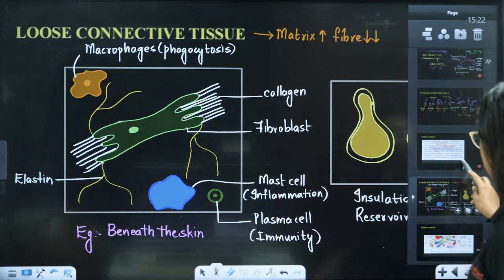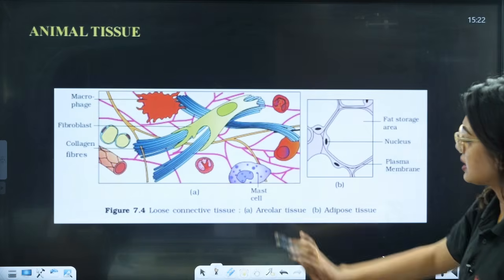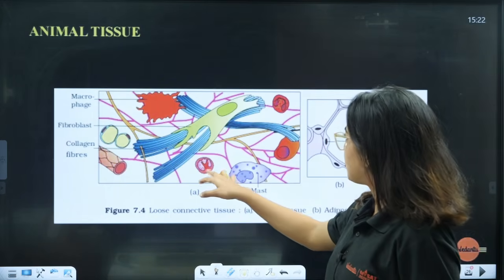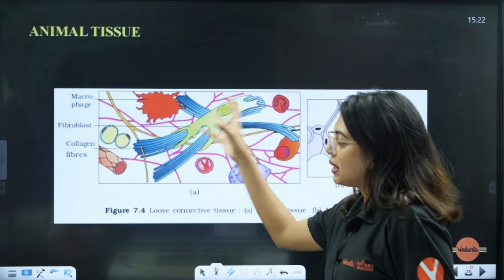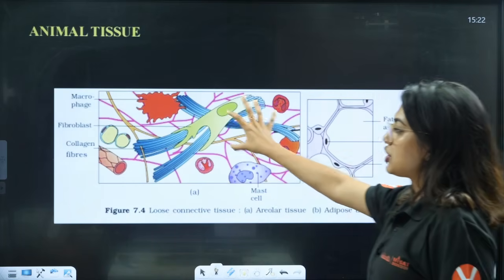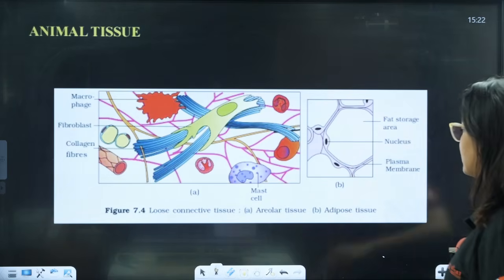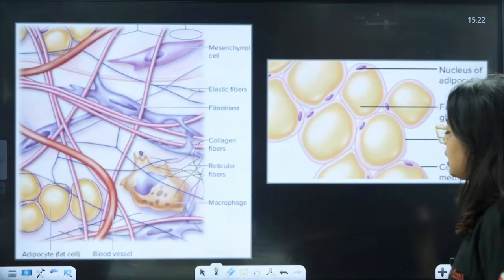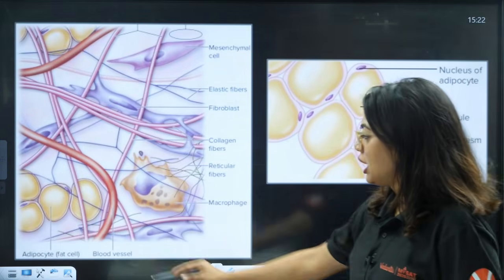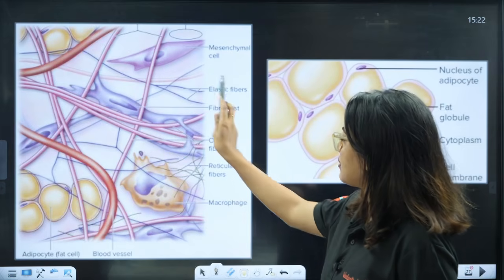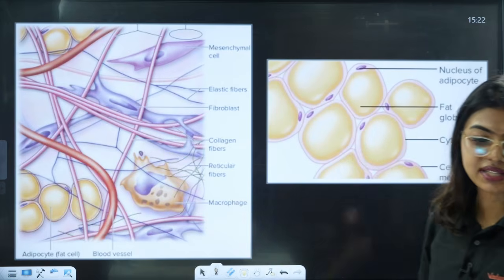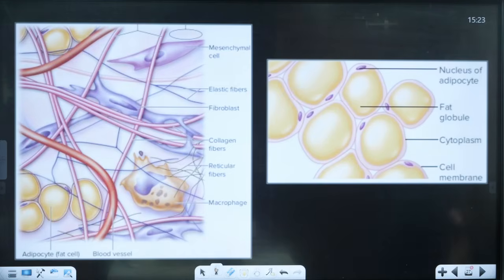Now I'll show you NCERT as well quickly. This is how in NCERT it is given. Can you see? Many cells are there. See, WBC cells are there, neutrophils are there, many cells are there. Okay. So here I have just drawn whatever I have taught you, like about the components. And here we have the fat storage area and adipose tissue. Clear? This is another diagram from another book. Here you can see adipocytes, blood vessels, everything is present everywhere. Okay. Everything is present everywhere. So this is important. And here also we have fat globule, cytoplasm, cell membrane, nucleus of the adipocytes.